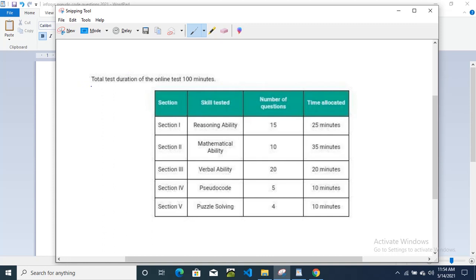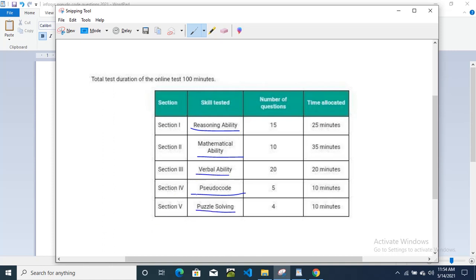Many of you have received the shortlisted mail for the online test. Now you will have an online test which consists of these sections. Section 1, reasoning ability, then section 2, mathematical ability, section 3, verbal ability, section 4, pseudocode, section 5, puzzle solving.